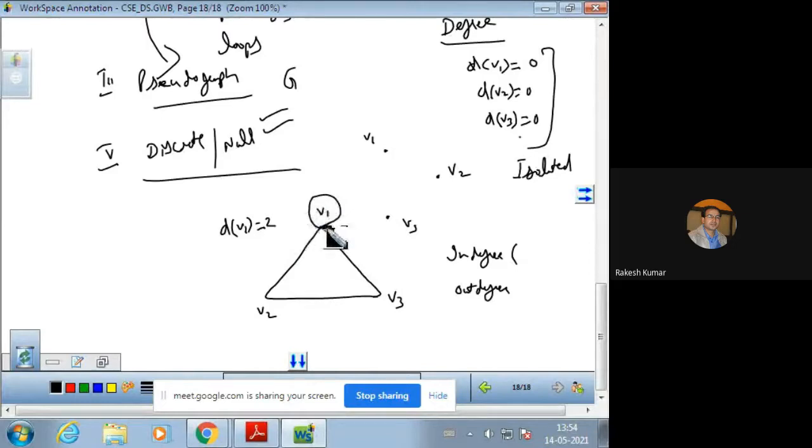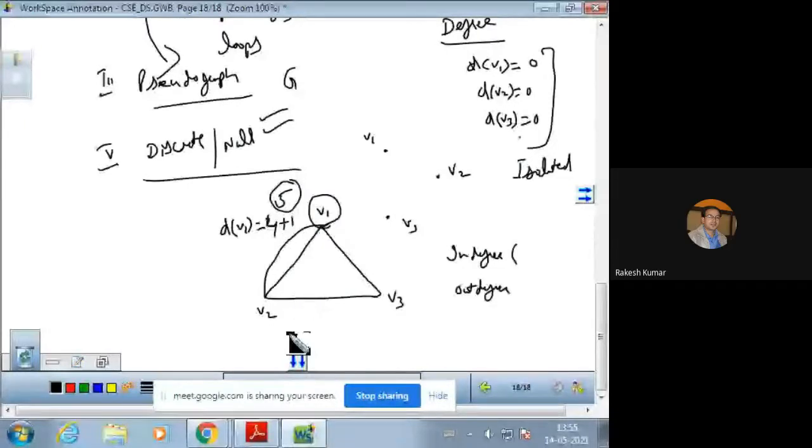So the total degree comes out to be 4. This is important. But if we have one more edge, just like pseudograph or multigraph, so in that case, the degree of V1 comes out to be 5. So that will be 4 plus 1, that is 5. So one edge, 2, 3, 4 clockwise and 5th anti-clockwise. So total degree of V1 in that case is 5.